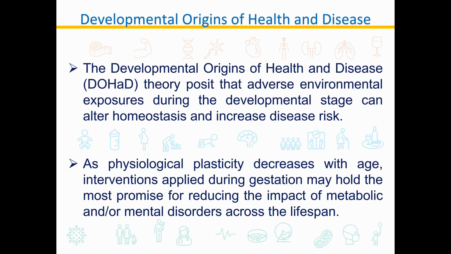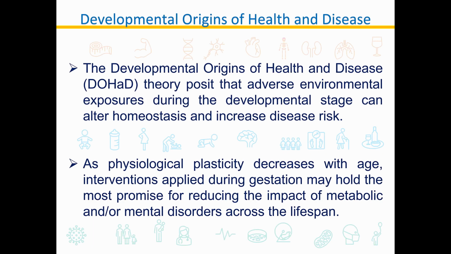DOHaD means developmental origins of health and disease. This theory suggests that an undesirable environment during the embryonic stage to early childhood increases the risk of developing chronic diseases after adulthood.